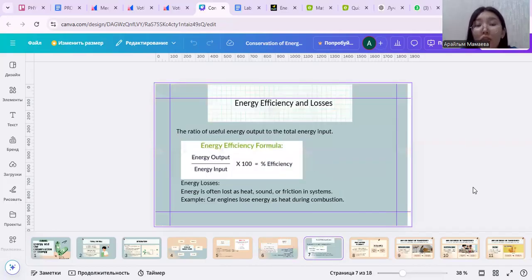Energy efficiency and losses. Efficiency is the ratio of useful energy output to the total energy input. The energy efficiency formula: energy output divided by energy input, times 100, equals efficiency. Energy is often lost as heat, sound, or friction in systems. Example: a car engine loses energy as heat from combustion.